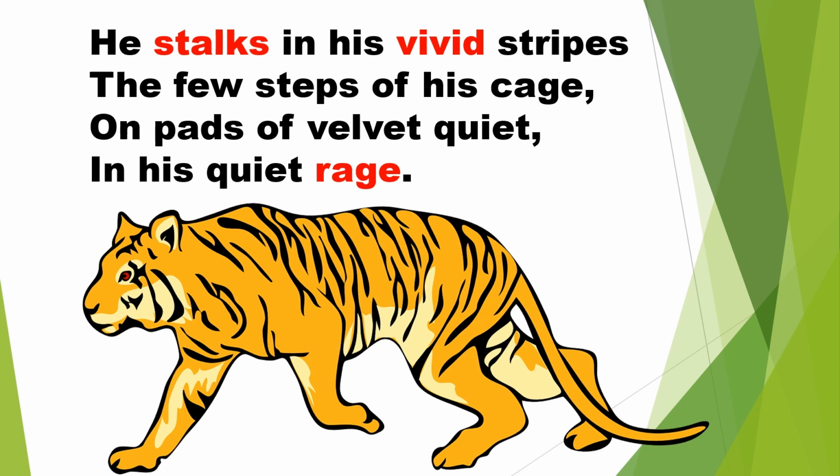He says that the tiger moves up and down in his cage. The stripes on his body, vivid stripes, which are dark, can be seen from far as they are too dark. The tiger walks quietly, silently, because of his velvety pads, without making a sound. The tiger is able to walk only a few steps just because of the length of its cage, which is too short. He is angry, but he knows he is completely helpless.